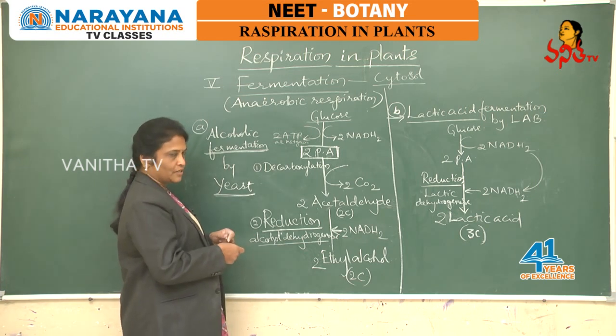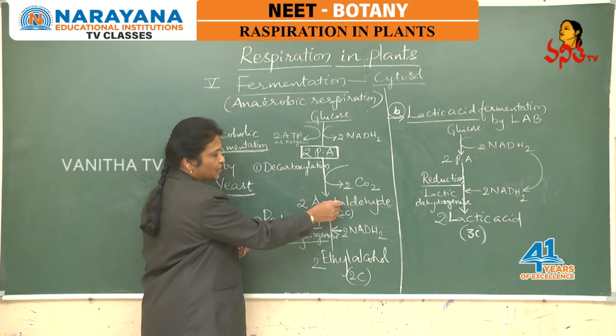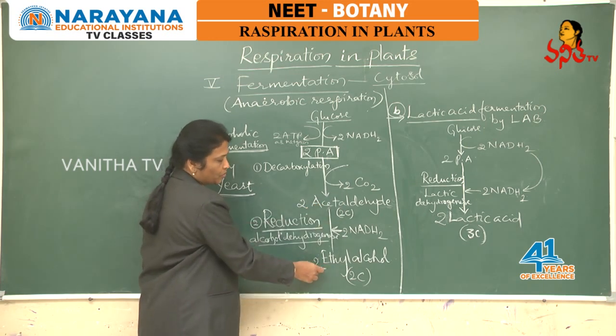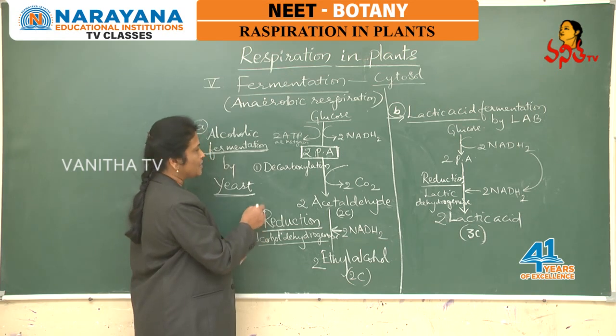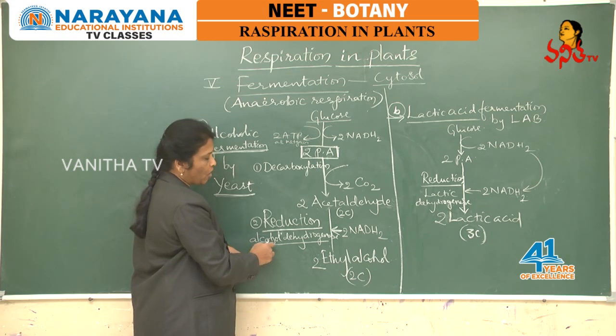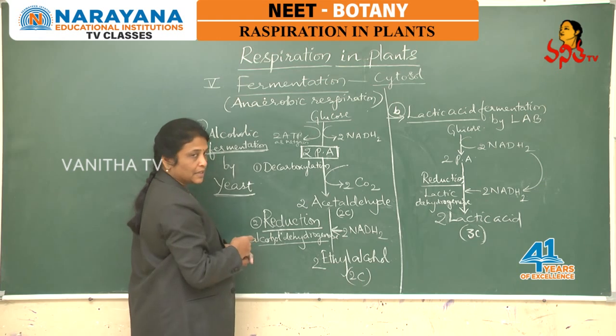Ethyl alcohol is a 2 carbon compound, you know. So the conversion of 2 molecules of acetaldehyde into 2 molecules of ethyl alcohol by the step called reduction is the second step in alcoholic fermentation, catalyzed by the enzyme alcohol dehydrogenase, and the reducing power utilized is 2 molecules of NADH.